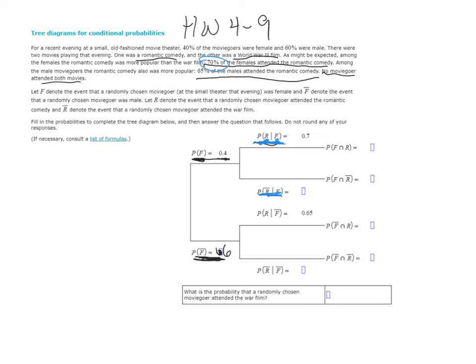If 70% attended the romantic comedy, that means 30% did not. Of the females, they either went to the romantic comedy or they went to the World War II movie. So if 70% did one, that left 30% to do the other.